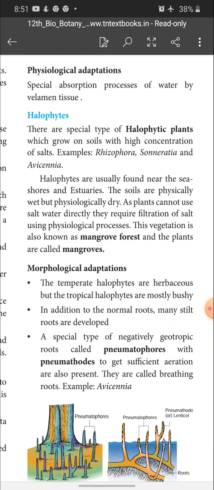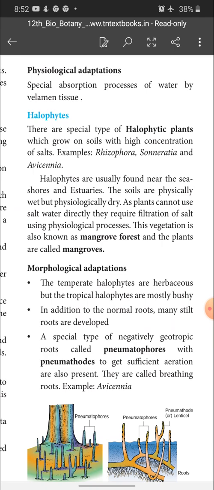Then halophytes. There are special types of halophytic plants which grow on soil with a high concentration of salt. Examples: Rhizophora, Sonneratia and Avicennia. Halophytes are usually found near the seashores and estuaries. The soils are physically wet but physiologically dry. As plants cannot use salt water directly, they require filtration of salt using physiological processes. This vegetation is also known as mangrove forest and the plants are called mangroves.